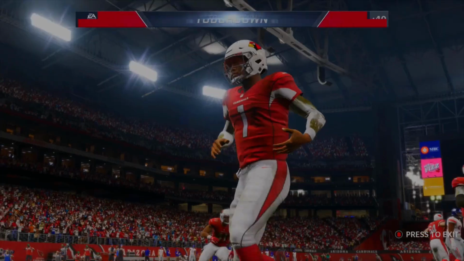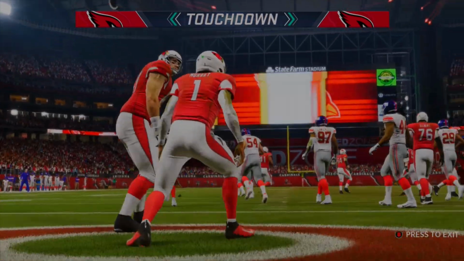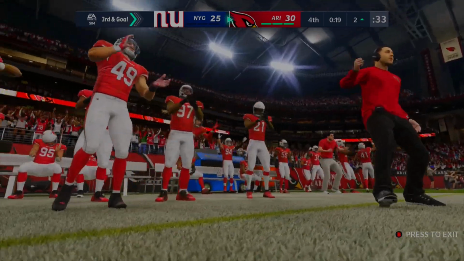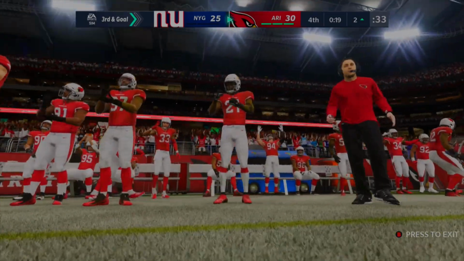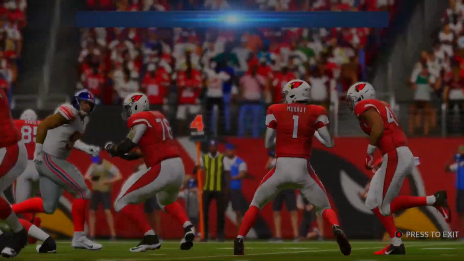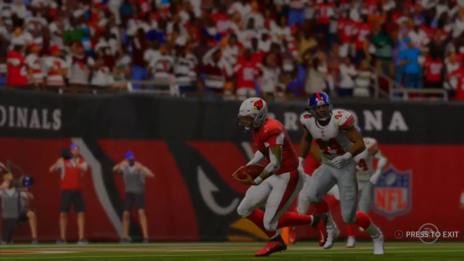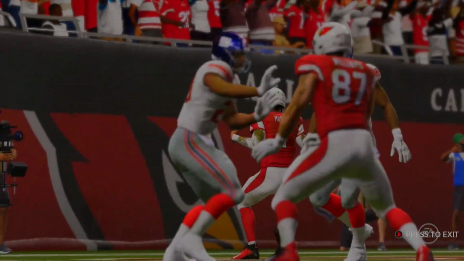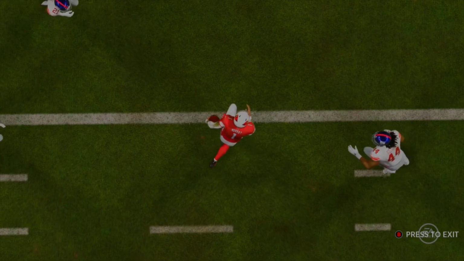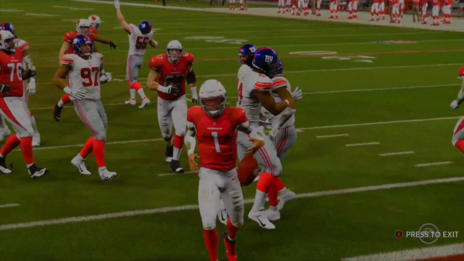And how about that? Kyler Murray just works his way through the defense like it's just a puzzle. And there you go. Cardinals will take the lead with a little under 20 seconds left. Flap your wings. 30-25 is the score where we stand, not quite the final score yet. And another lead change in the final minute. As you see, Kyler Murray just works his way and finds his way in, a little stutter, and makes his way across the end zone. So, the Cardinals will give the ball back to the Giants for a little under 20 seconds.